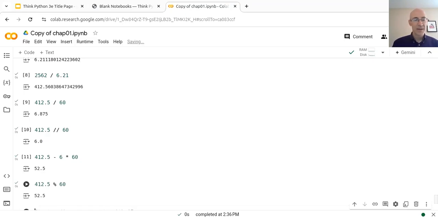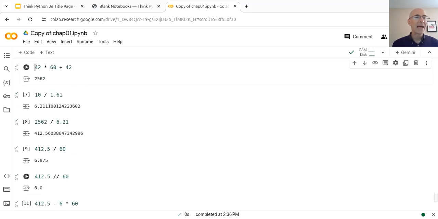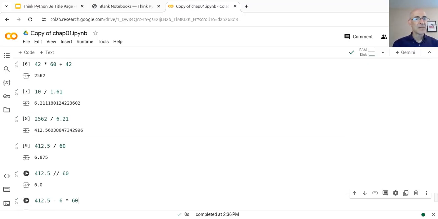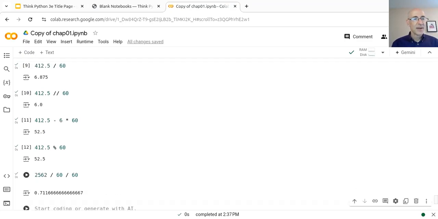And now the last question asks us to express that pace in miles per hour. We know the number of miles, which is about 6.21. The number of hours, we need to go back and remember that the number of seconds is 2,562. So if we take 2,562, divide by 60, that's the number of minutes, and divide by 60 again, that's the number of hours. That tells us that the total time for the race was about 0.71 hours.